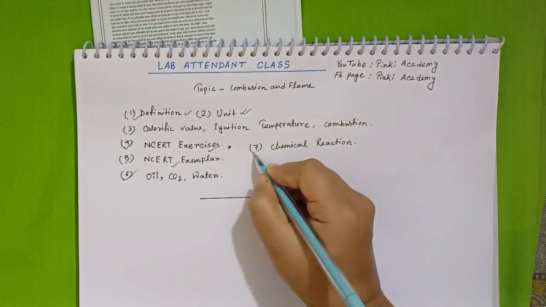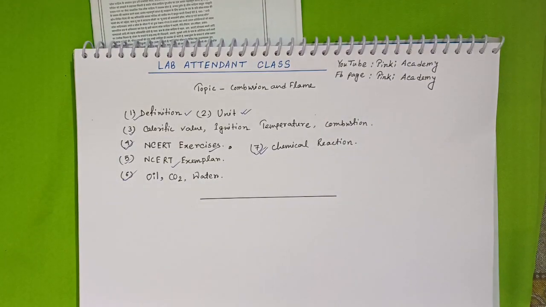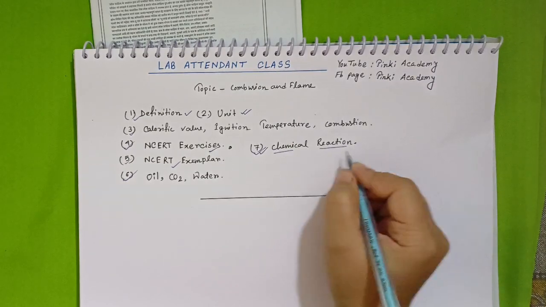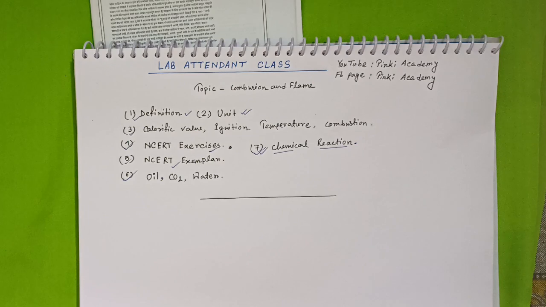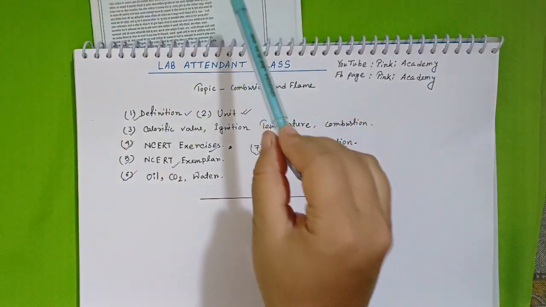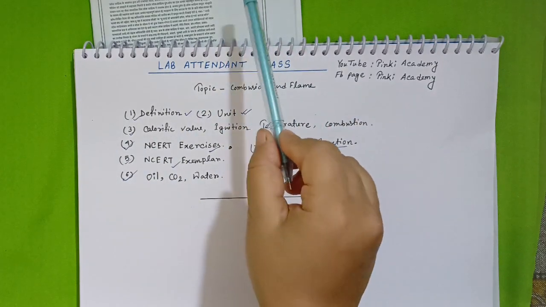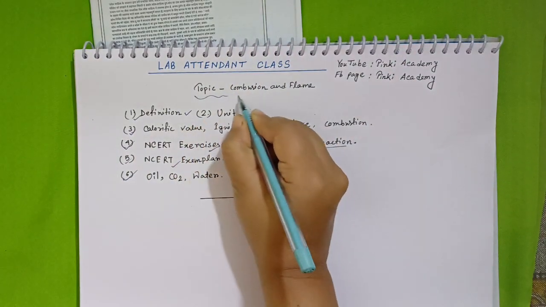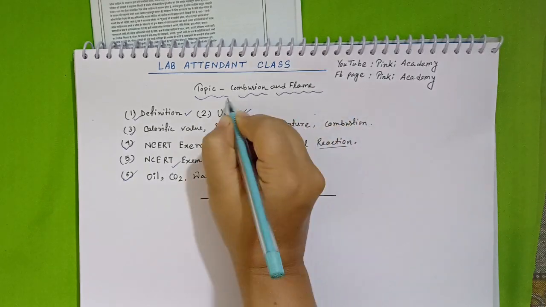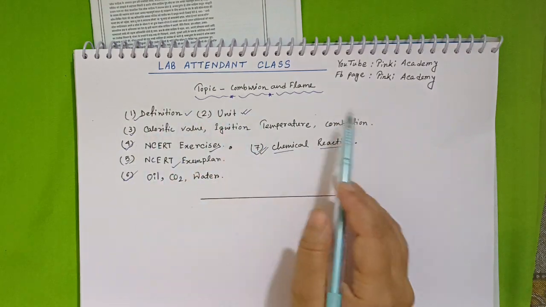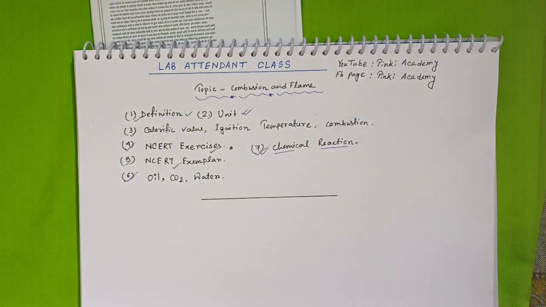The last thing is chemical reactions. You have to make chemical reactions for all the topics or chapters in our syllabus for NVS lab attendant. This is also a question for NVS lab attendant, and in these questions also, 2 questions are there from this topic, combustion and flame. That's why I'm saying this topic is very, very important. You have to make all this so that you are able to answer questions from the combustion and flame topic.